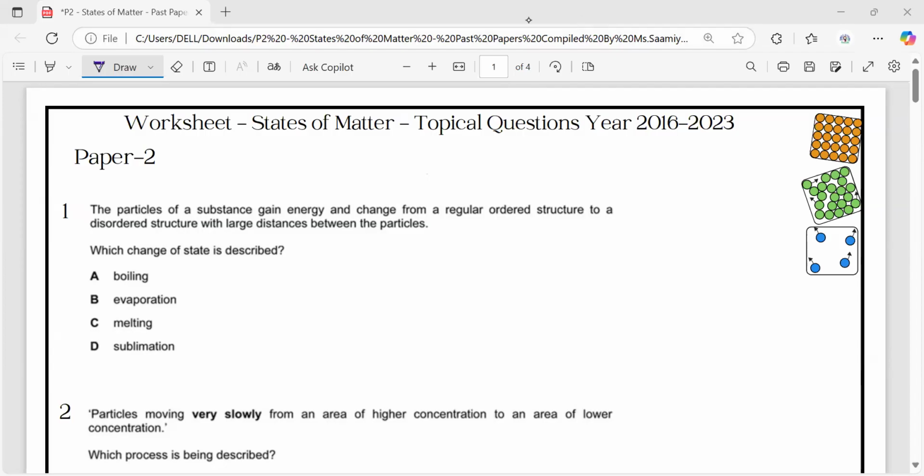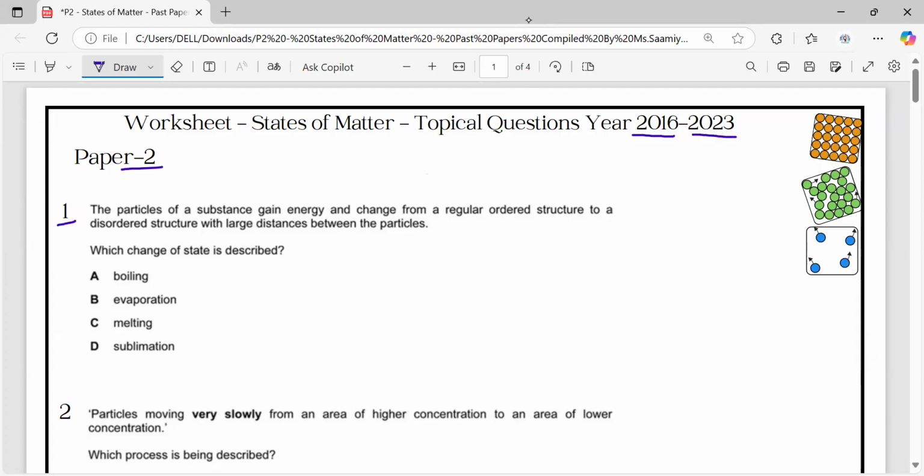Today we are going to discuss the worksheet of states of matter. These are the topical past paper questions from the year 2016 to 23. All are paper 2 questions. Choose the correct answer. Let's start.